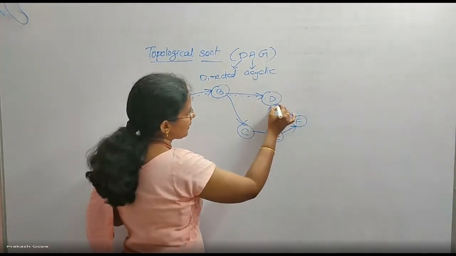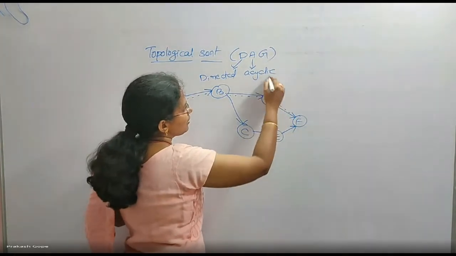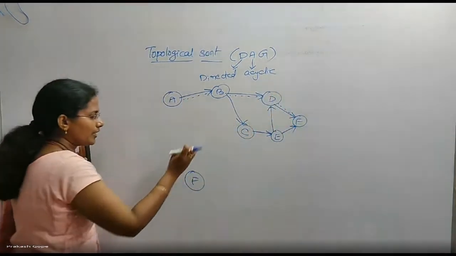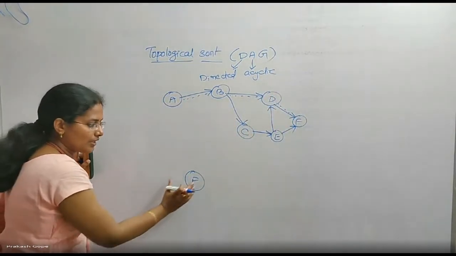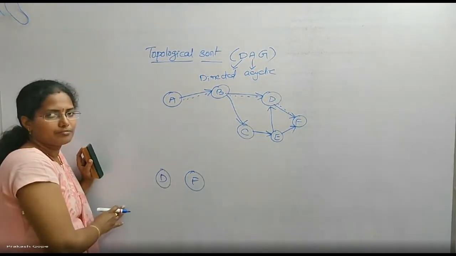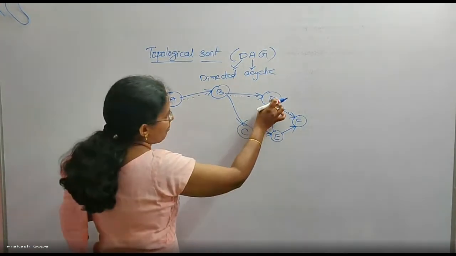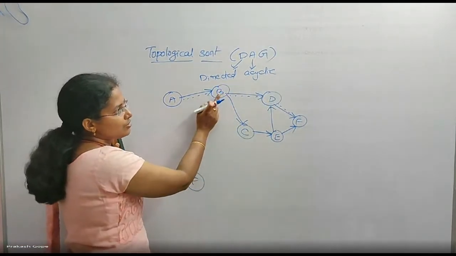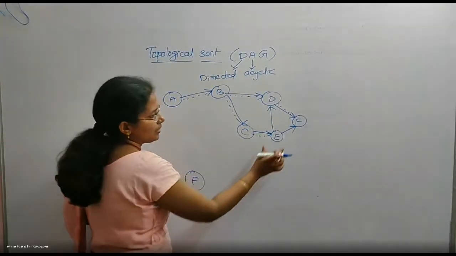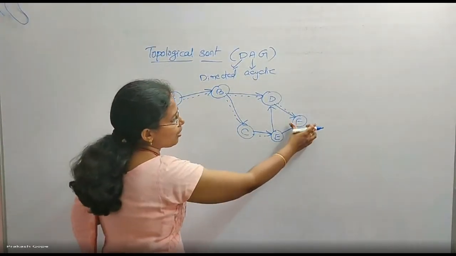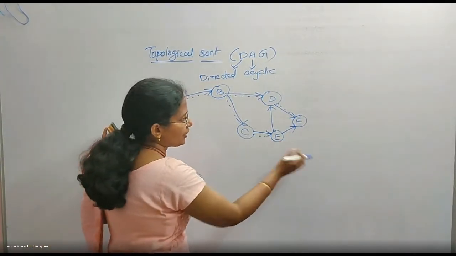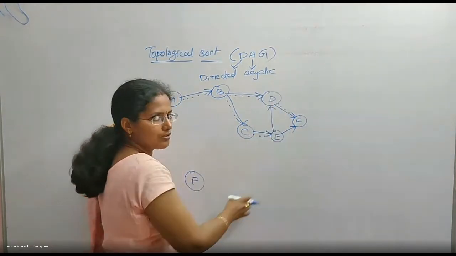Okay, finished. Backtrack and go to the other adjacents. I don't have other adjacents. So D is also finished. Bring that and insert at the starting of the linked list. If this is my linked list, insertion at the starting means D will be here. So backtrack. And now this is not finished because I can move further. I can move further. Yes. From E, I should not go to F because F is already done. Why will I go there? I cannot move to D also because D is also finished already.